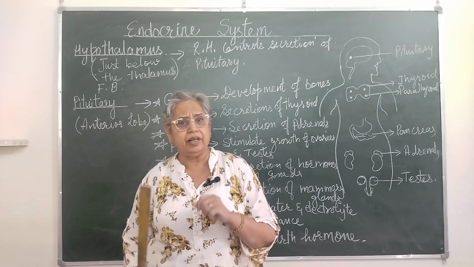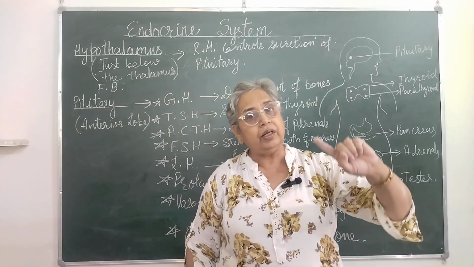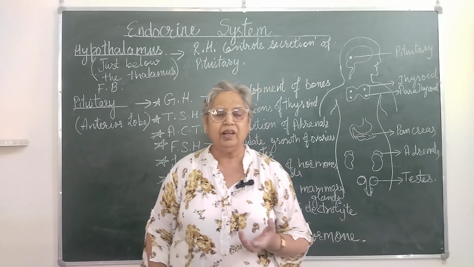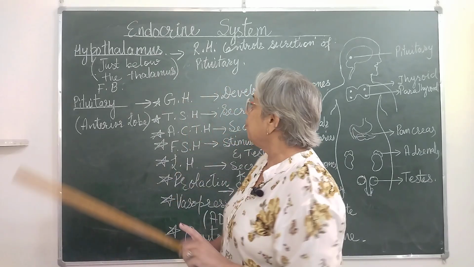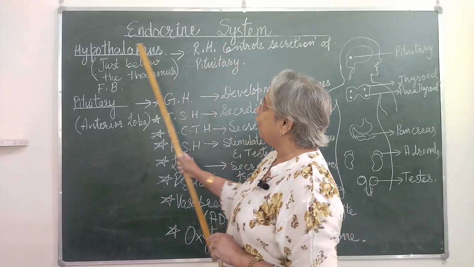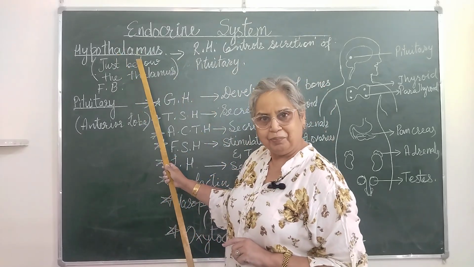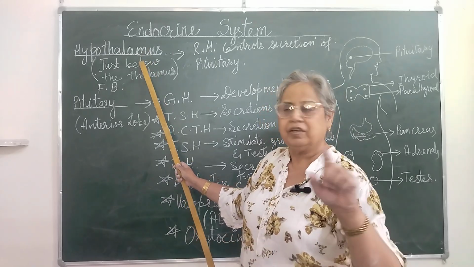Now my question is, is the pituitary actually the master gland? Now see, again there is a controversy, because the pituitary is under the control of the hypothalamus. Now the hypothalamus is part of the nervous system.